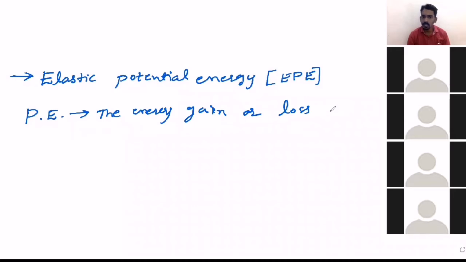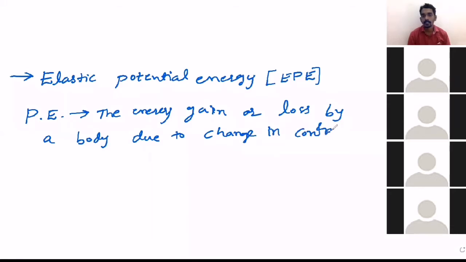So the energy gain or loss by a body due to change in configuration, we call it as potential energy.